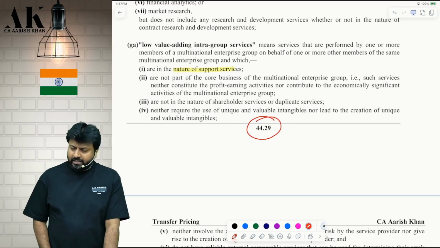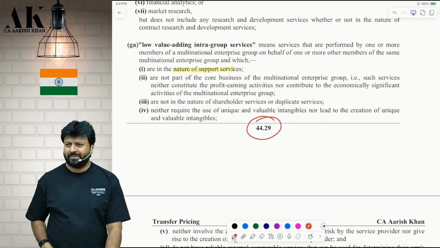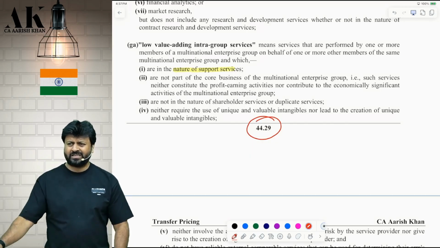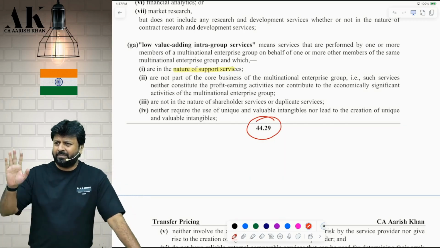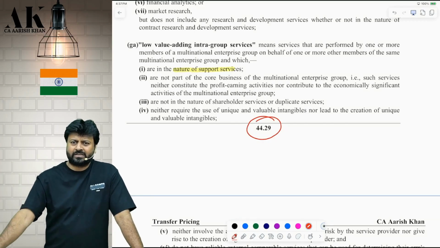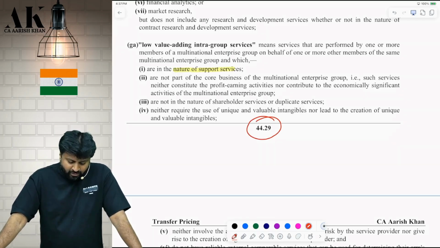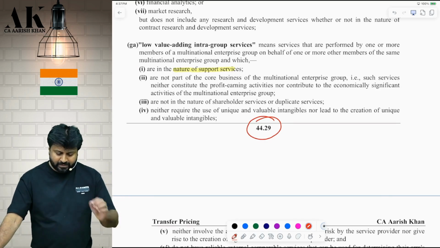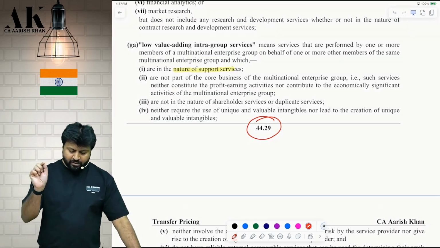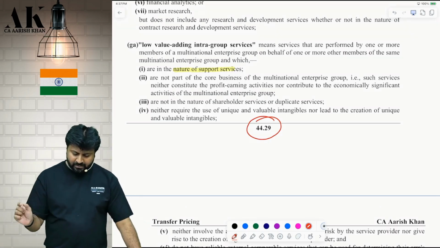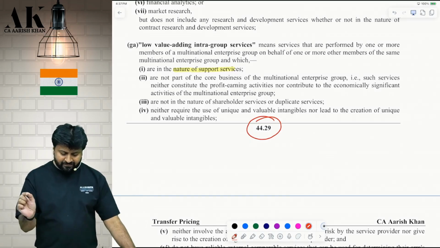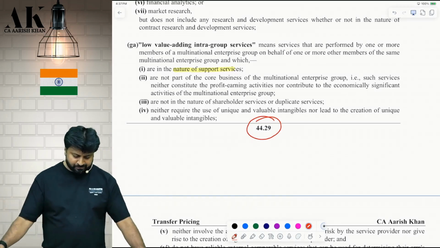and which are in the nature of what services? Support services. These are not main services. They are not doing research and development for us. It's a low value adding service. Correct or not? Which are not part of what? Point number 2, core business of the multinational group. That is, such services neither constitute profit earning activities nor contribute to economically significant activities of the multinational group.